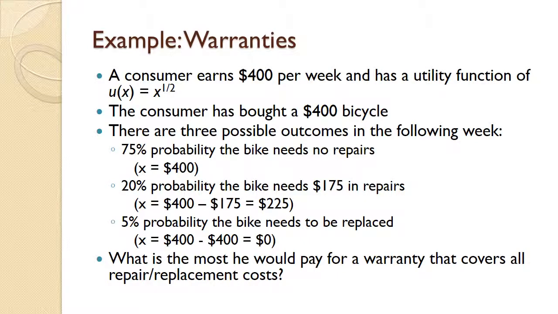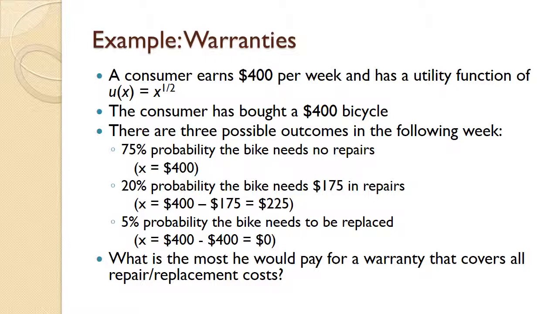Let's take a simple example of a warranty. Imagine that a consumer earns $400 a week and has a utility function of u(x) equals the square root of x. So again, we're going to stick with the same utility function that we've been using so far. Specifically, that utility function maps how much money he gets to spend per week into his utility level.